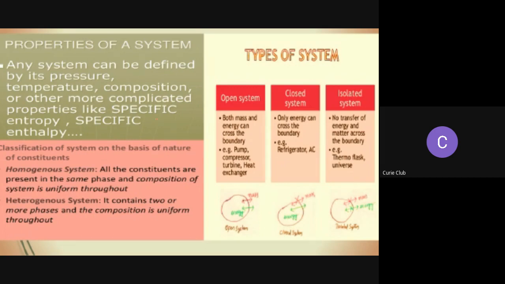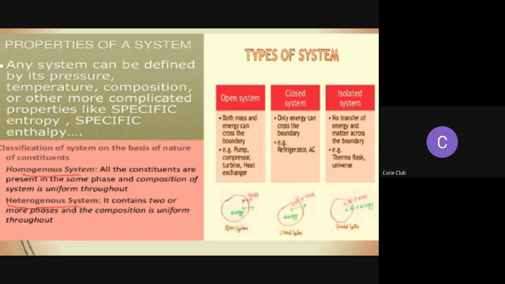But before that, we will talk about the parts of systems. A system has been classified into two parts. One is a homogeneous system, another is a heterogeneous system. What is the difference between homogeneous and heterogeneous systems? First, homogeneous systems are basically uniform throughout, and that's why it is said to be a homogeneous system.